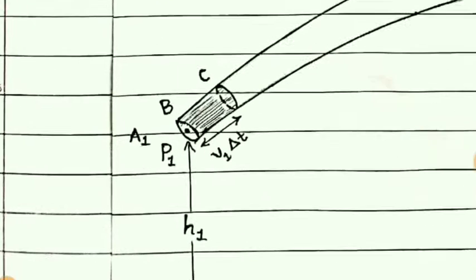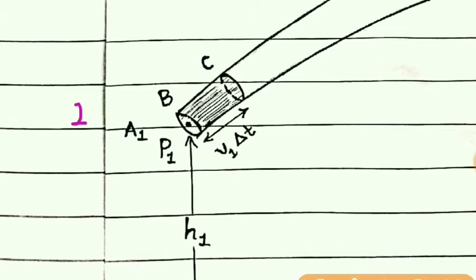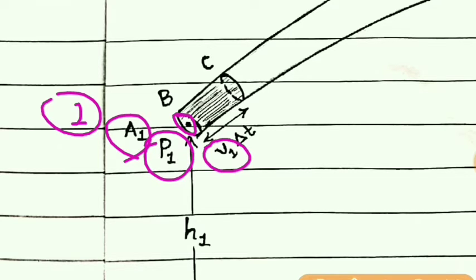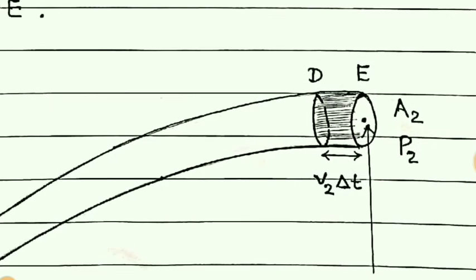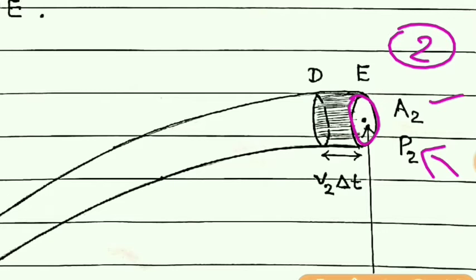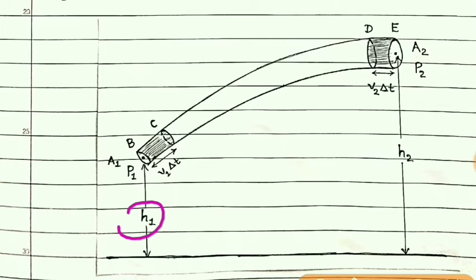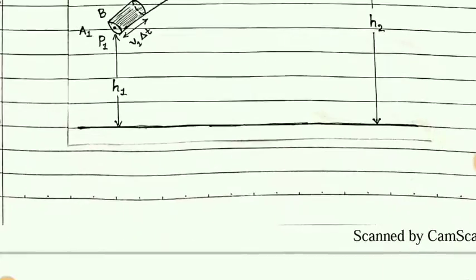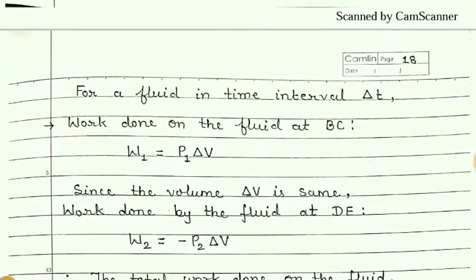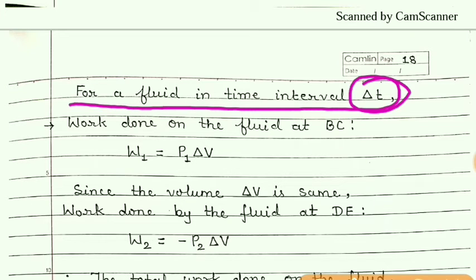And here at this point 1, cross section area is A1, pressure is P1, and velocity of the fluid is V1. Similarly, at point 2, pressure is P2, cross section is A2, and velocity is V2. And you can see there are different heights. Now, for a fluid in time interval delta t, work done on the fluid at BC.